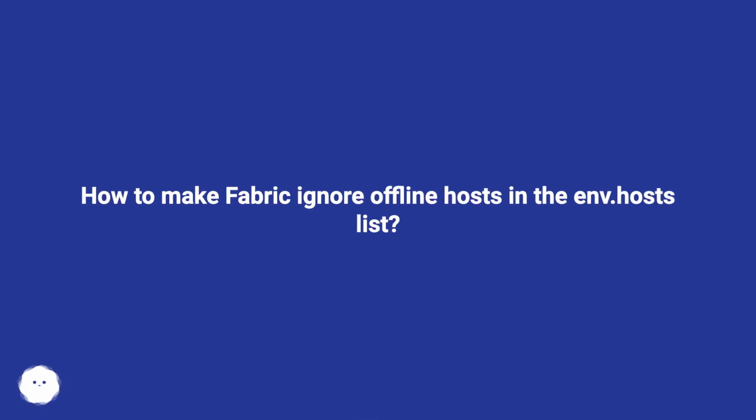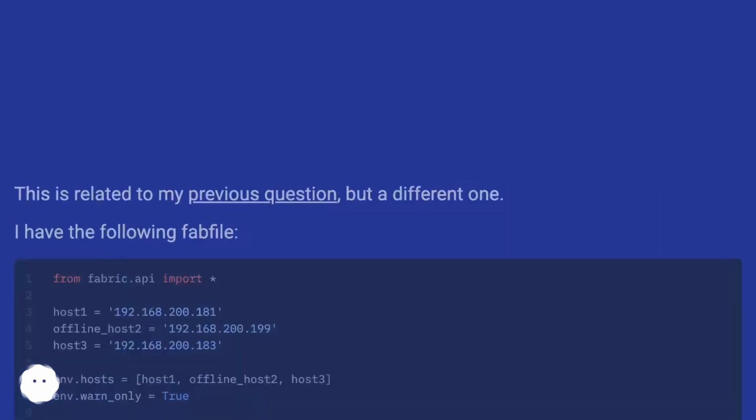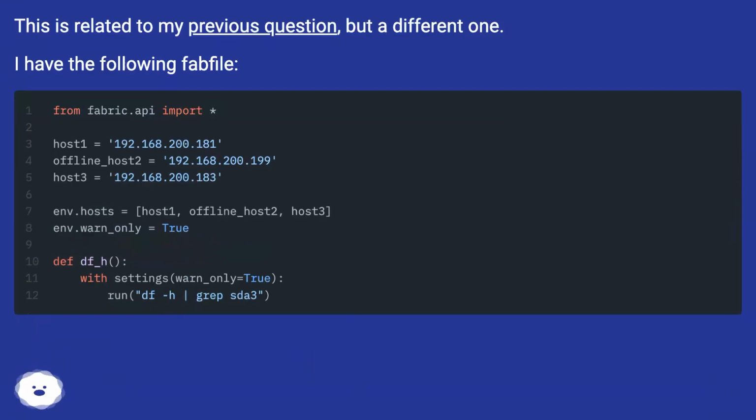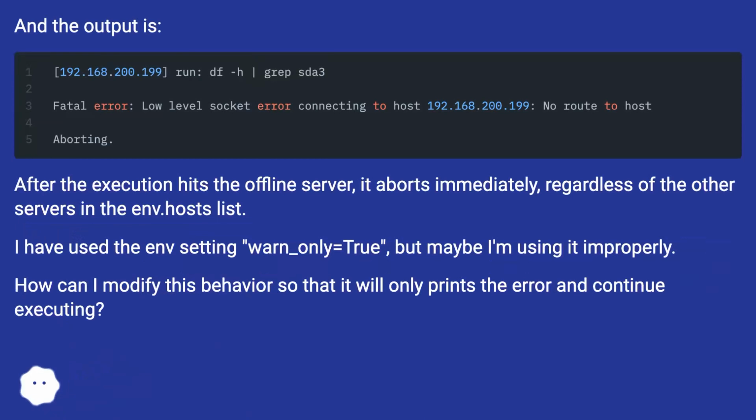How to make Fabric ignore offline hosts in the env.hosts list. This is related to my previous question, but a different one. I have the following fab file. And the output is.